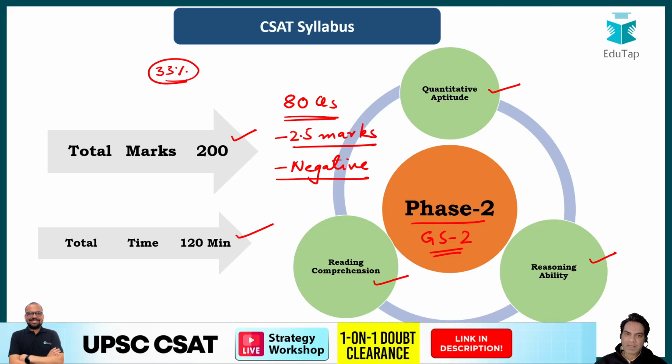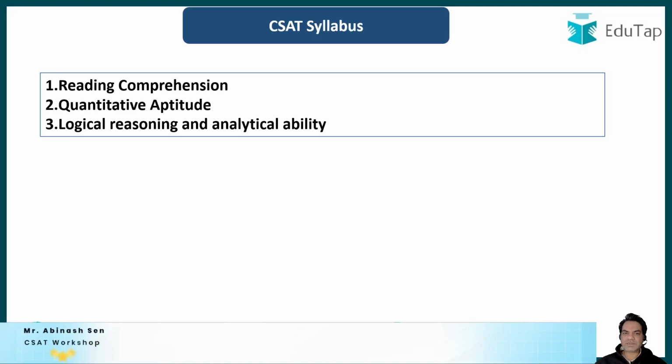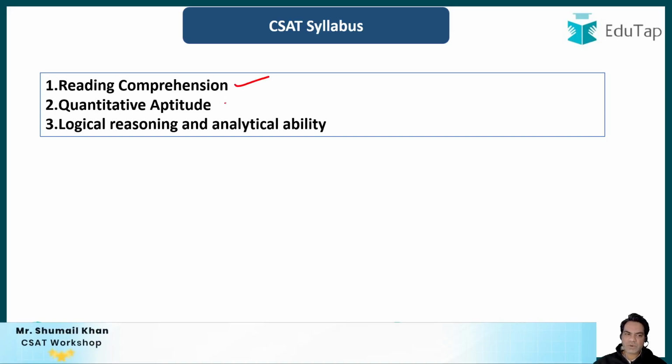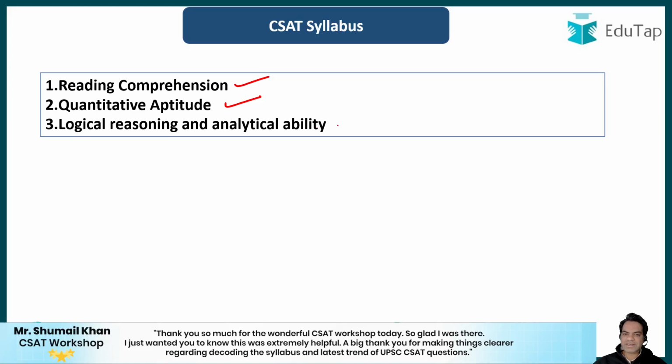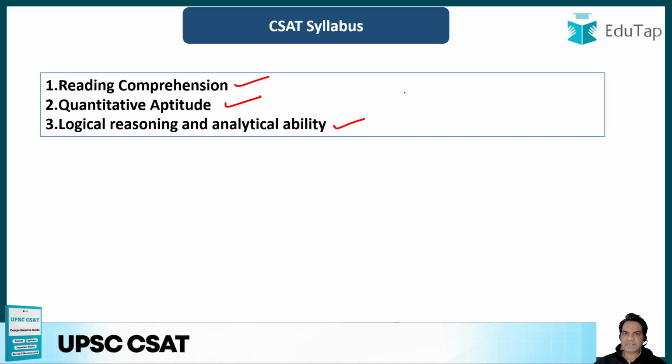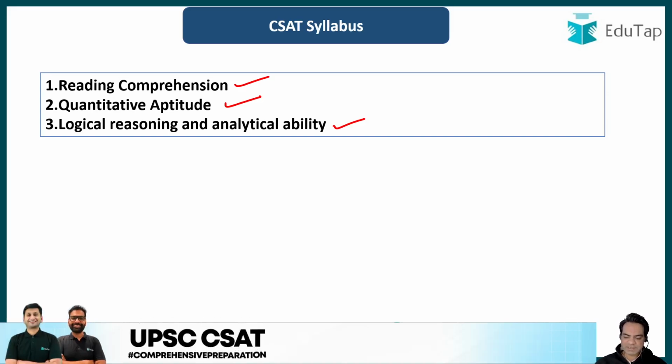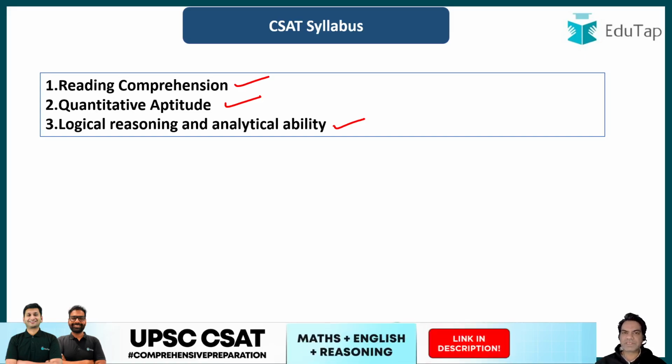Now next, you need to understand that broadly speaking, the syllabus comprises reading comprehension, quantitative aptitude, logical reasoning and analytical ability. This is not exactly reasoning. They also sometimes call it verbal ability or reasoning ability. So reasoning and analytical ability are one and the same thing. So this is the comprehensive syllabus for your GS paper 2.